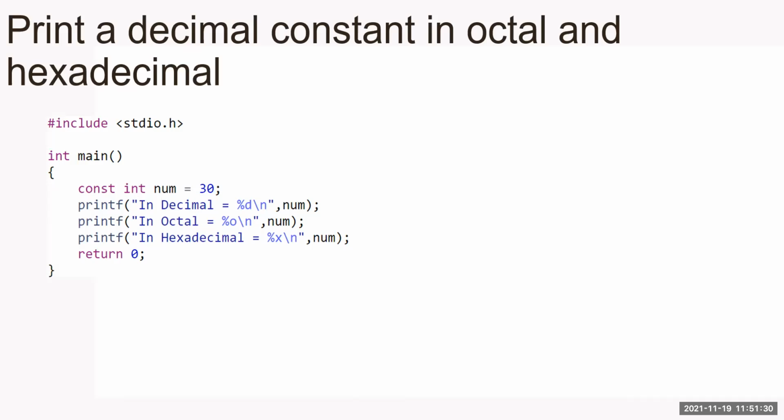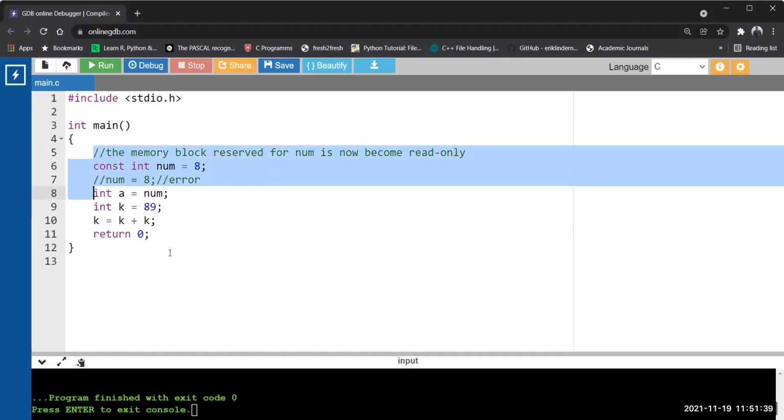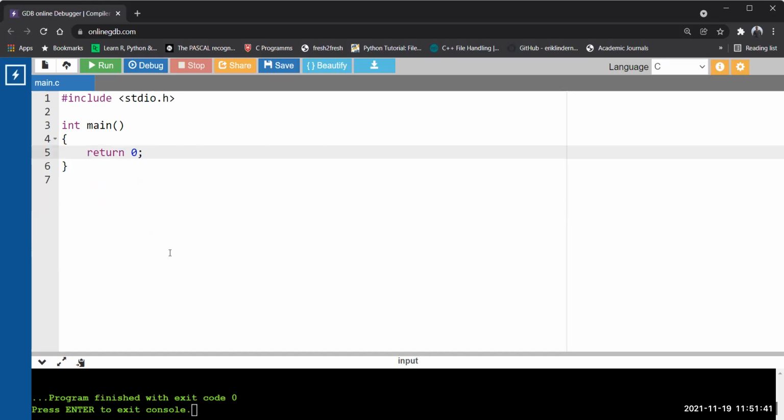Okay, so I'll come to this problem again. Let's see in the compiler. Now I'm going to assign a hexadecimal constant to an integer variable, 0x30. See, I did not use the const keyword, because as I told you earlier, I'm not going to discuss the const keyword.